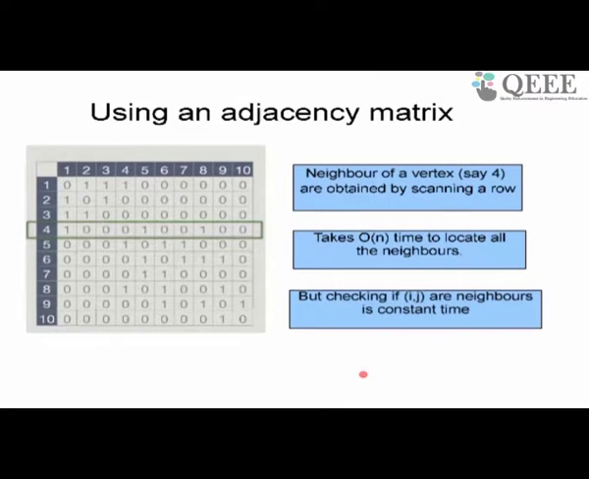But if we have to check whether i and j are neighbors, like if I want to check whether 4 and 6 are neighbors, they are not, right? All I have to do is look at this entry in the matrix, 4, 6, and I find that the entry has value 0. So checking whether something is a neighbor of something takes constant time in an adjacency matrix. So this is the thing to keep in mind. If you are going to do neighbor checking, then it's faster with an adjacency matrix. But if you are going to do something with all the neighbors, that is slow with an adjacency matrix.